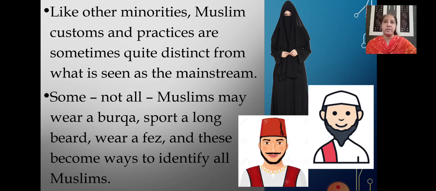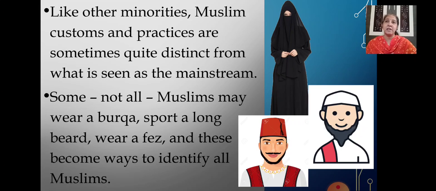Because of this, they tend to be identified as different. And some people think they are not like the rest of us. So often this becomes an excuse to treat them unfairly and even to discriminate against them.